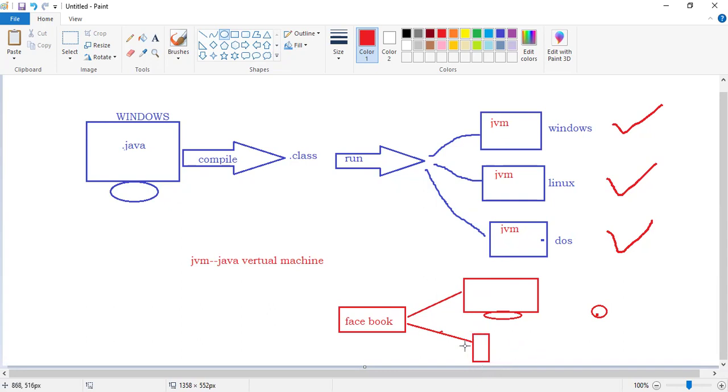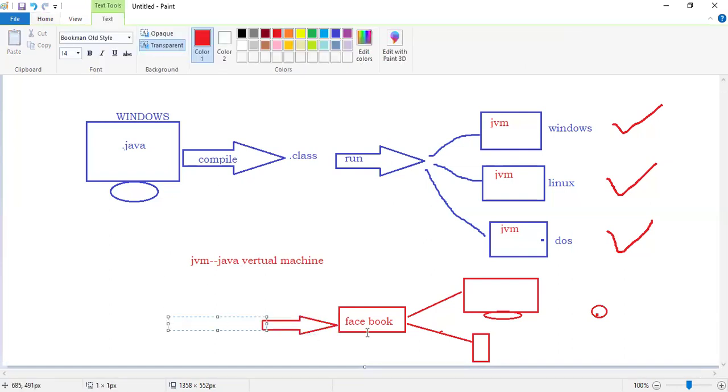That means it is 100% sure this Facebook software is not designed by the C language. Rather, it is designed using Java, Python, or .NET, which are platform independent languages, right?